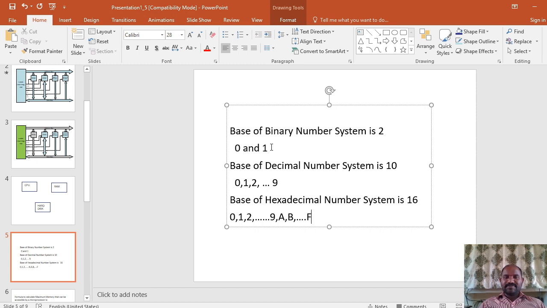Now we have seen the basics, including the base of the binary number system and the base of the hexadecimal number system. Now let us go for some questions you are going to face in the market, meaning viva or interview questions.